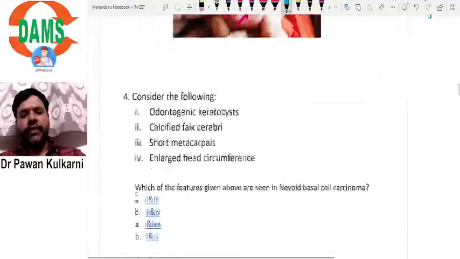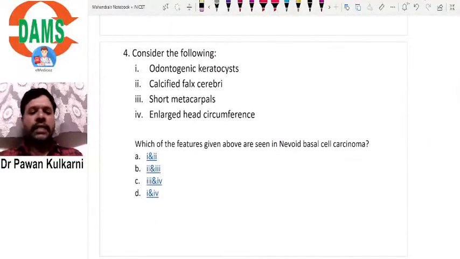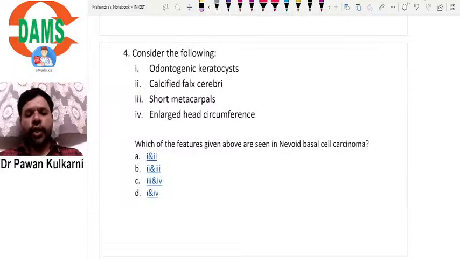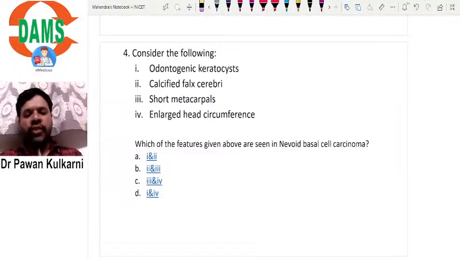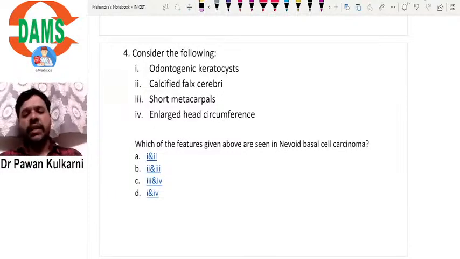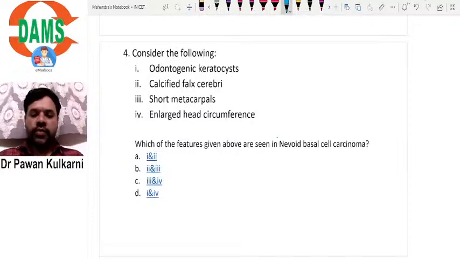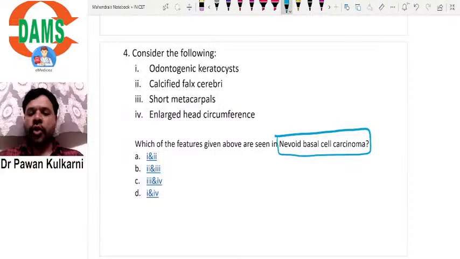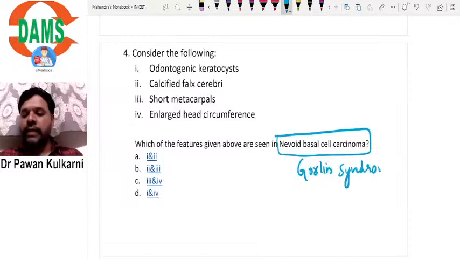Okay, let me go and discuss the next question here. Consider the following: odontogenic keratosis, calcified falx cerebri, short metacarpals, enlarged head circumference. Which of the following combination is seen in Nevoid basal cell carcinoma syndrome? So this is one particular syndrome which is also known as Gorlin syndrome. Gorlin syndrome. So what do you see in this syndrome?